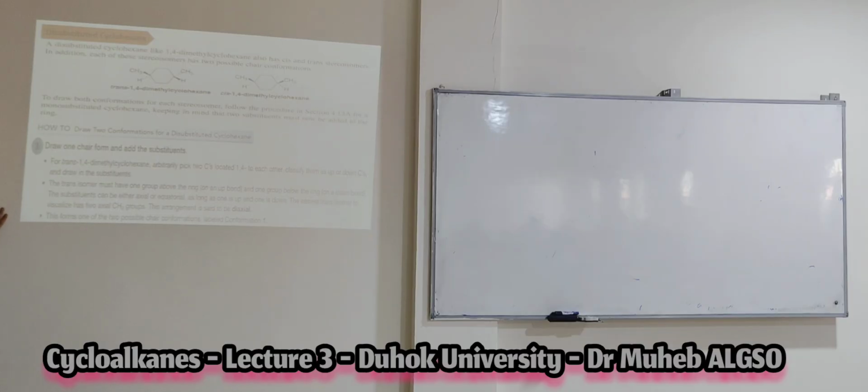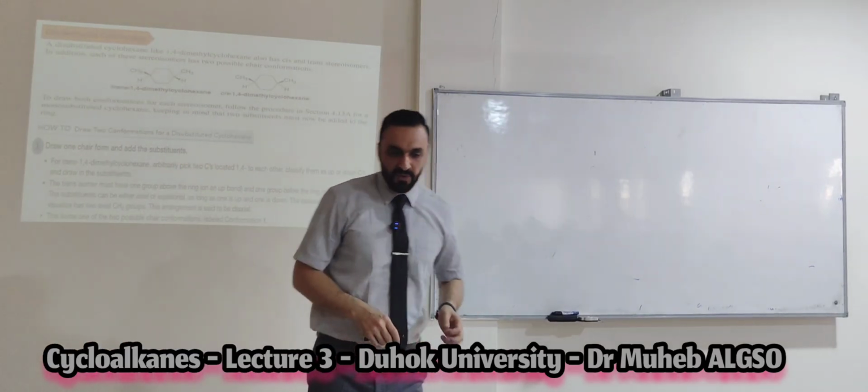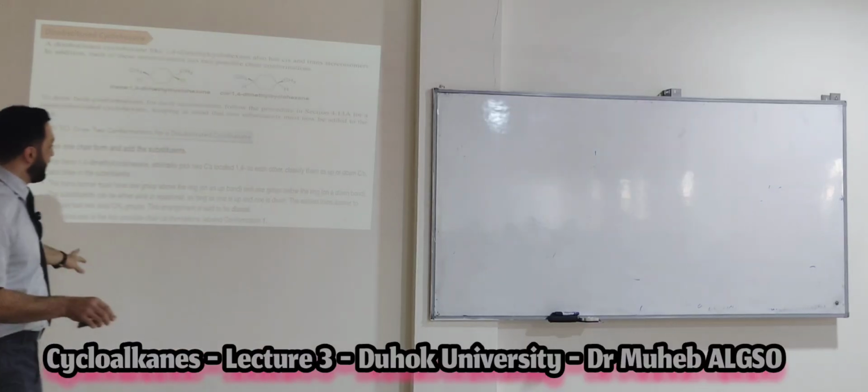So the easiest trans isomer to visualize has two axial CH3 groups. On the next slide, it will be with the axial CH3 groups. This arrangement is said to be diaxial. If both are equatorial, we say it is a di-equatorial arrangement.